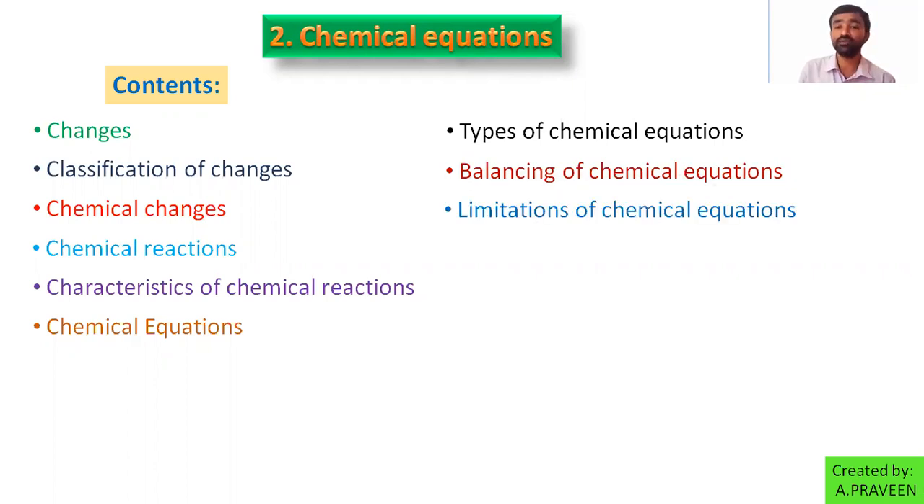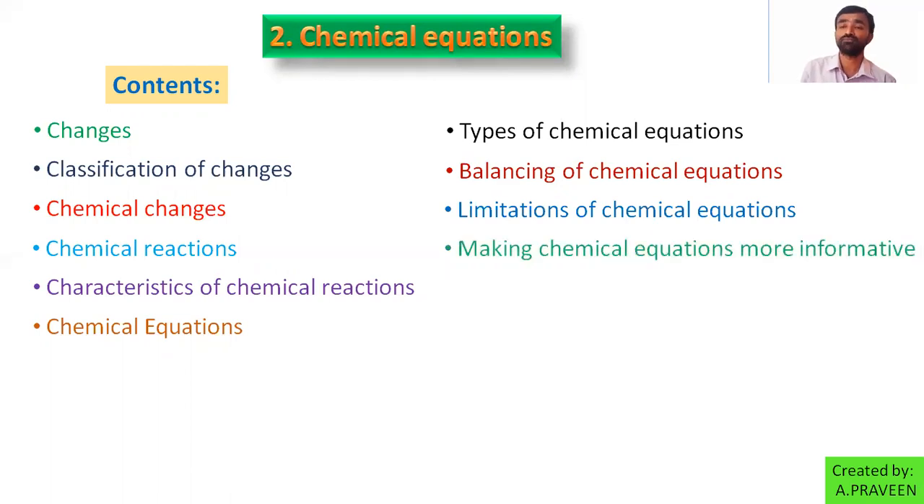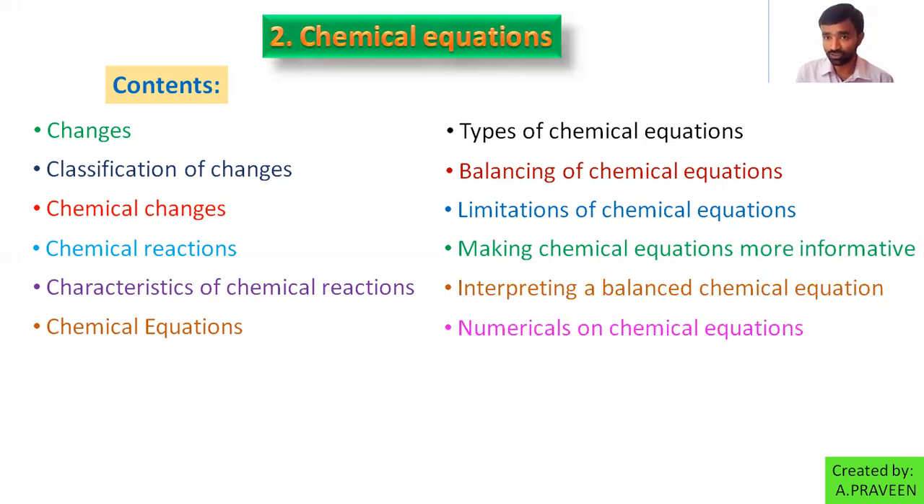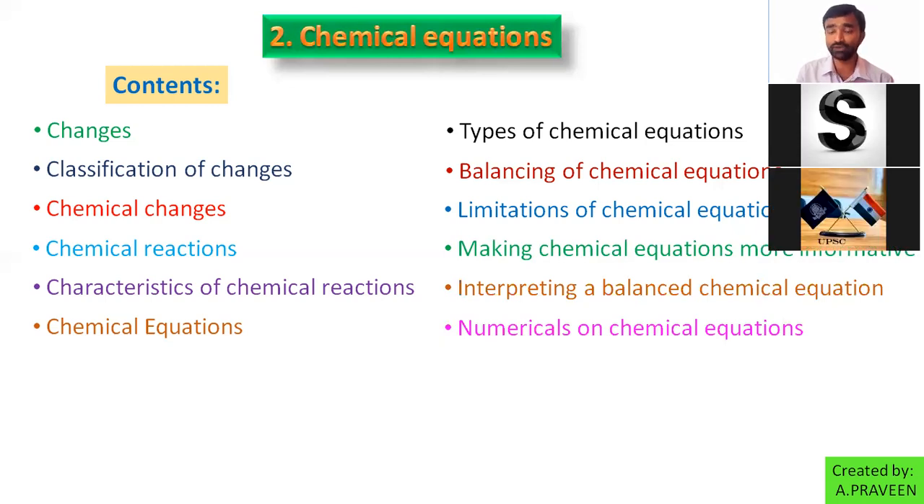Then, are there any limitations of chemical equations? Yes, there are. Then we can make them more informative, overcoming those limitations, making the chemical equation more informative. After that, we have one more topic, interpreting a balanced chemical equation. By that, we can solve the numericals. So these are the topics that are covered in your second lesson.